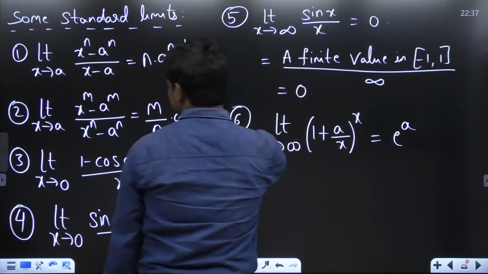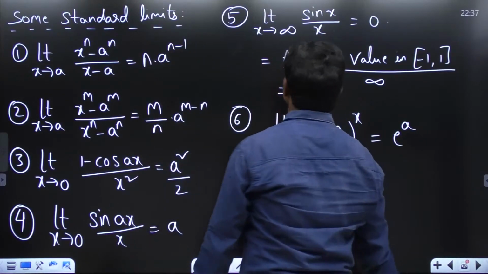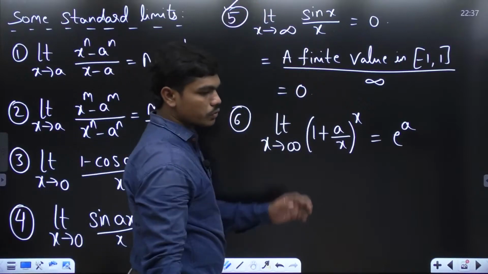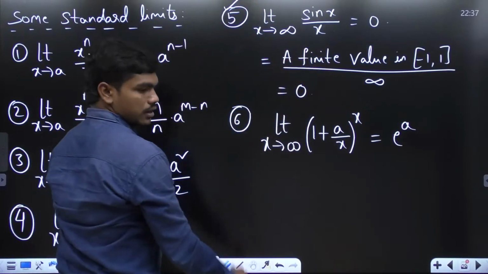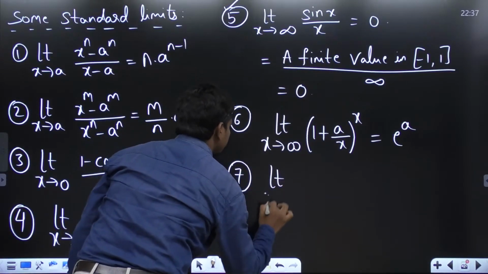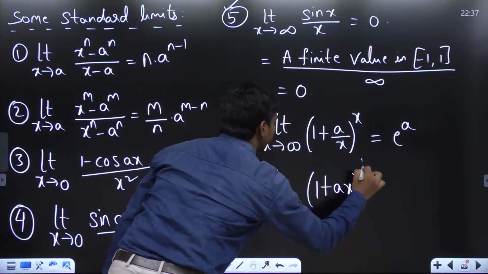Of course, for all these points, you can prove using L'Hospital. All these 4 points you can prove using L'Hospital. And of course, this is a bit logical, so that's why I have given you this question, so you will be understanding this. Similarly, limit x tends to 0, 1 plus ax whole power 1 by x.